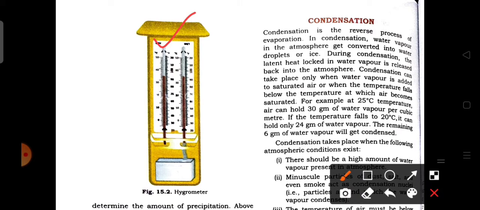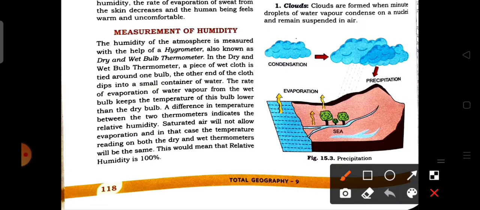And the dry bulb shows the air temperature, that is, the thermometer that is not affected by any kind of moisture or precipitation in the air. From this we can know the difference in temperature between the two thermometers, which indicates the relative humidity. Relative humidity is the ratio between the absolute humidity of the given mass of air and the maximum amount of humidity or water vapor that the air can hold at the same temperature.